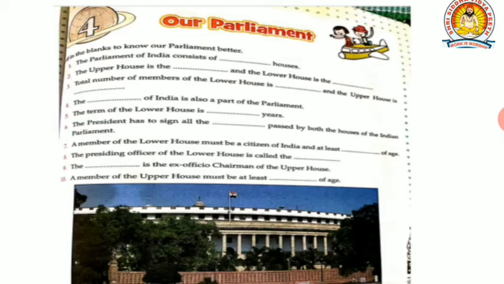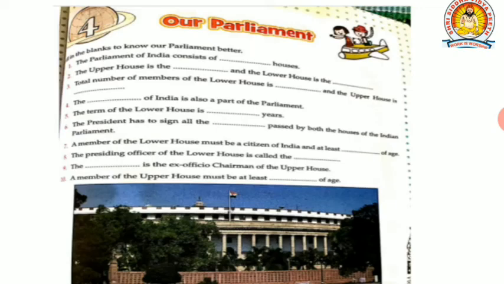Then question number 4. The President of India is also a part of the Parliament. Question number 5. The term of the lower house is 5 years. Question number 6. The President has to sign all the bills passed by both the houses of the Indian Parliament. Question number 7. A member of the lower house must be a citizen of India and at least 25 years of age.